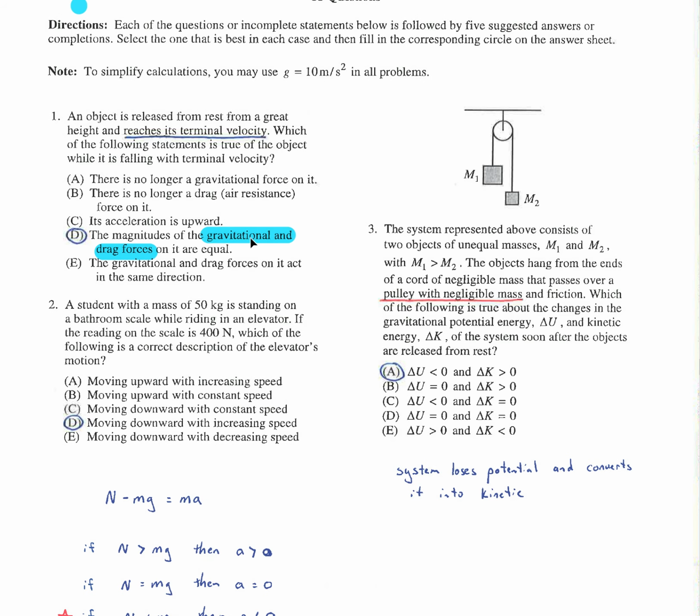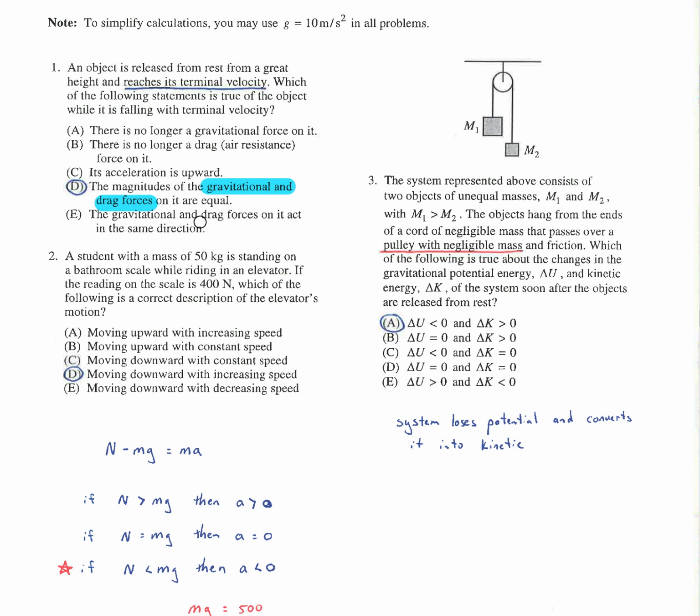Before it reaches terminal velocity, gravity is bigger and thus it's still accelerating. But at some point, these two forces become equal. Remember, anytime it talks about equilibrium, that is going to be when there is no net force.